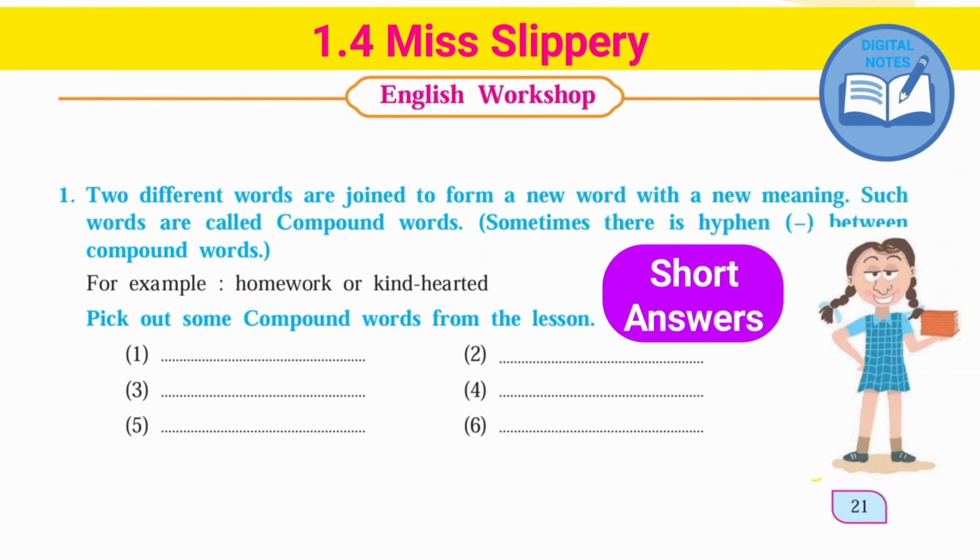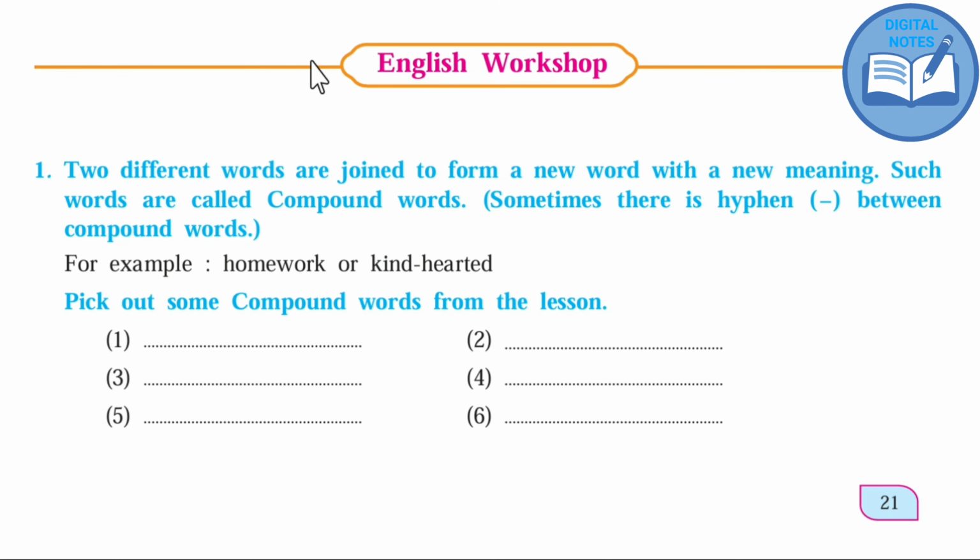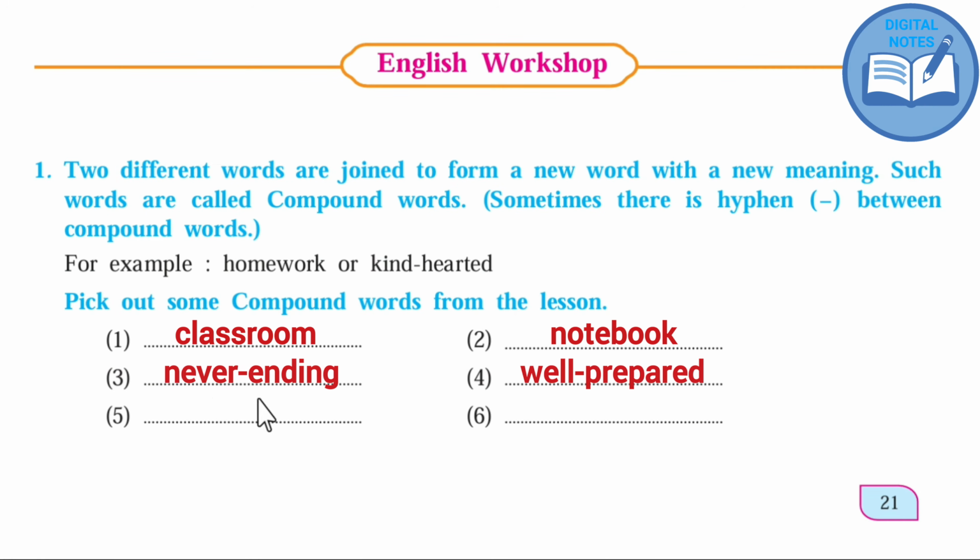Today we are going to see 8th Standard 1.4 Miss Slippery English Workshop. Let's start. First, two different words are joined to form new words with a new meaning. Such words are called compound words. Sometimes there is a hyphen between compound words, for example, homework or kind-hearted. Pick out some compound words from the lesson. Classroom, notebook, never-ending, well-prepared, high-pitched, re-entering.